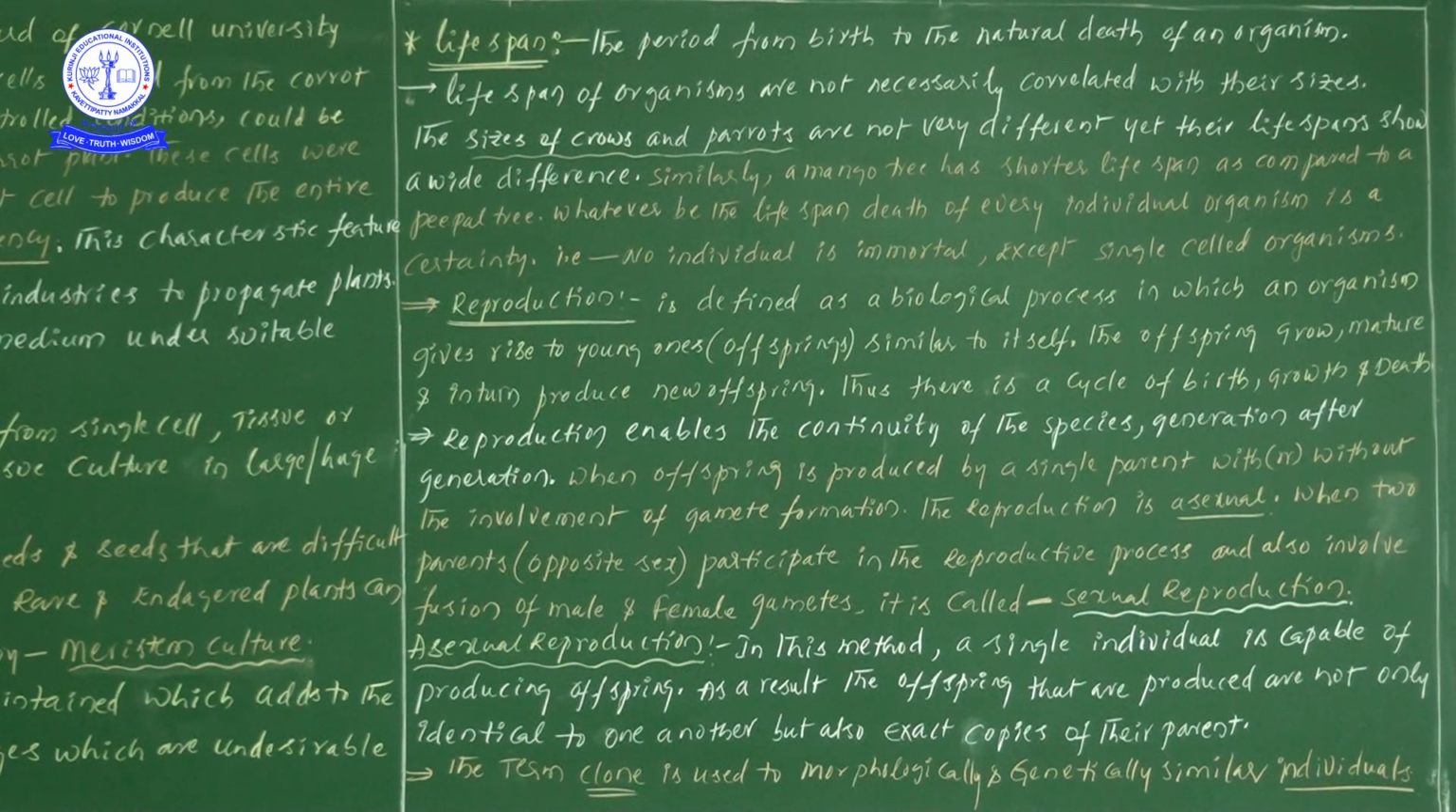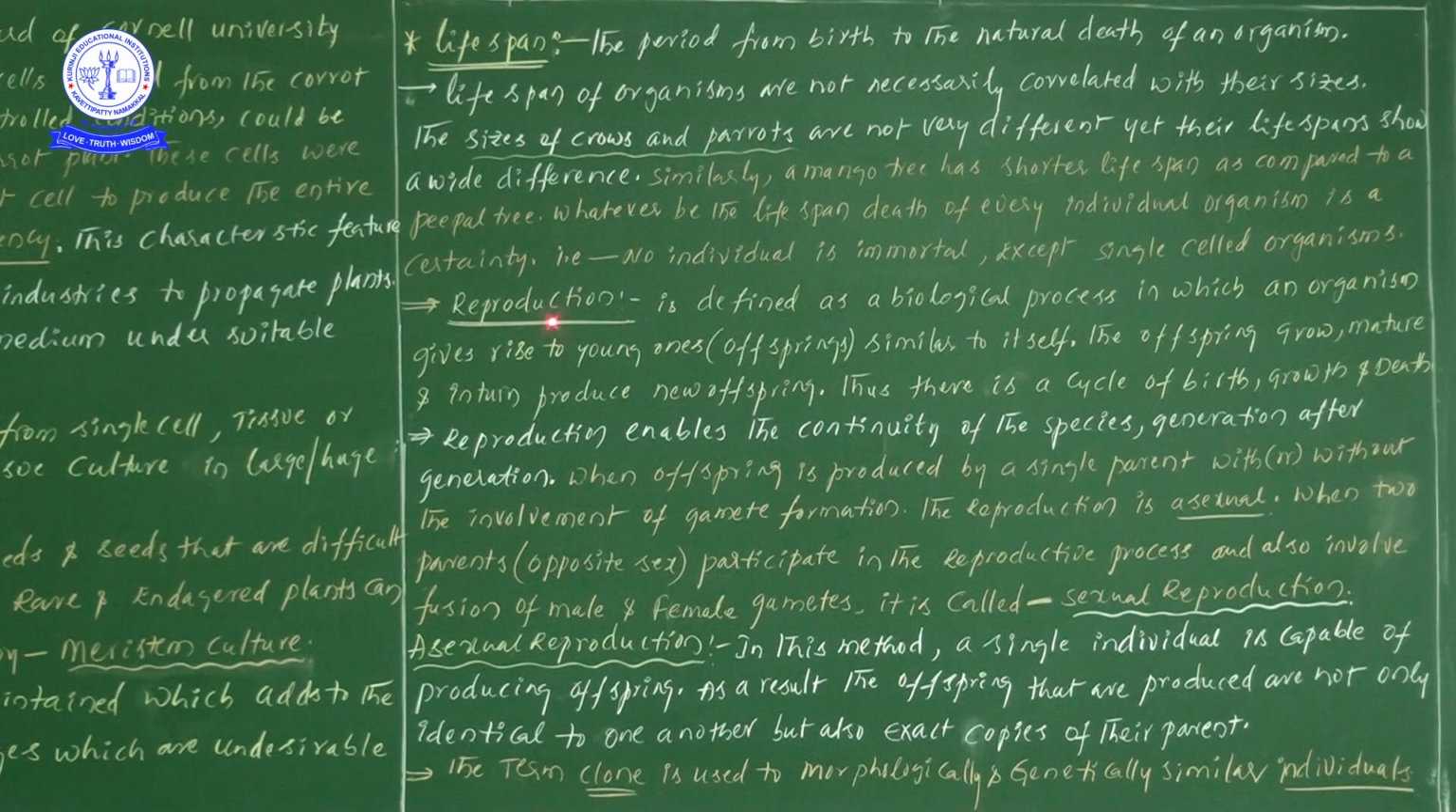So on our globe or on our earth, there are millions of organisms, but only single celled organisms are immortal. So this point we try to save in your mind.